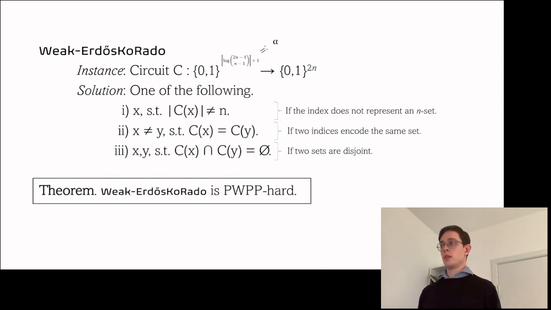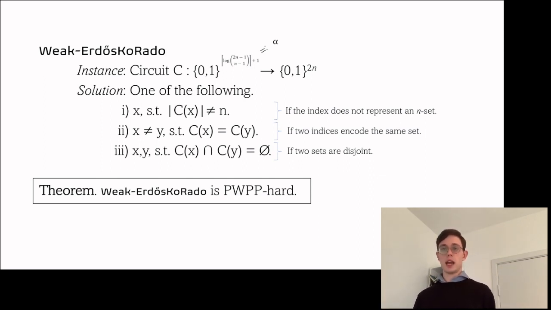This is wrong, it doesn't conform to the conditions required by the Erdős-Ko-Rado theorem, so we say that this is also a solution. We allow evidence of the fact that the encoding is wrong to also be a solution. And similarly, if we have two indices that encode the same set, this is a collision, and this would also mean that the Erdős-Ko-Rado condition does not apply, so this is also allowed to be a solution.